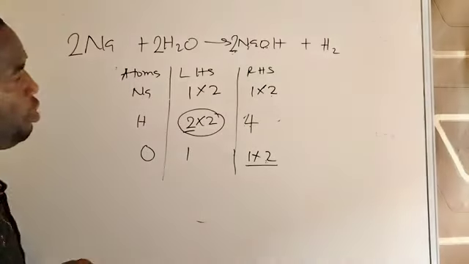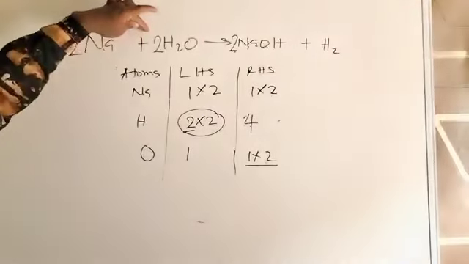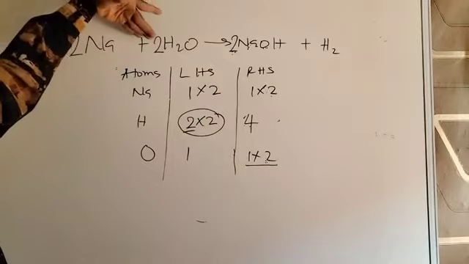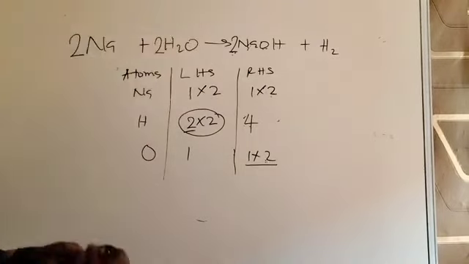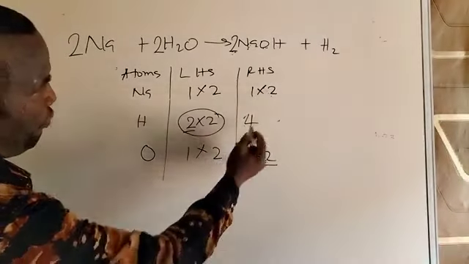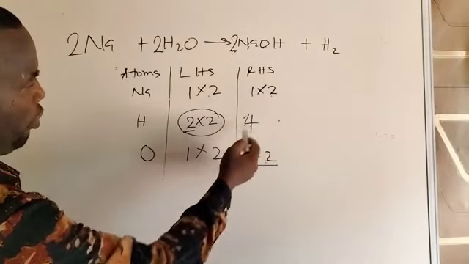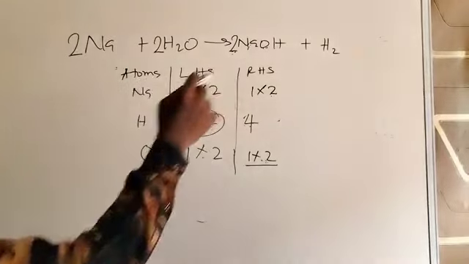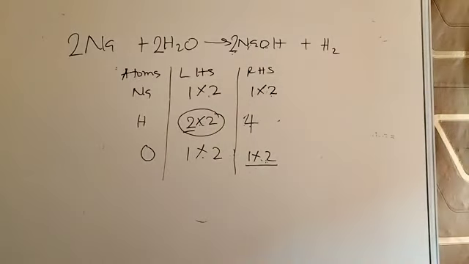Then oxygen, because this number will still affect oxygen. So oxygen becomes 2 times 1, also giving us 2. So by so doing, you have 2, 2, 4, 4, 2, 2. The equation becomes balanced, which previously looked as if it was impossible to balance. So you can see that. We'll take another example of an equation and see how we can balance it.